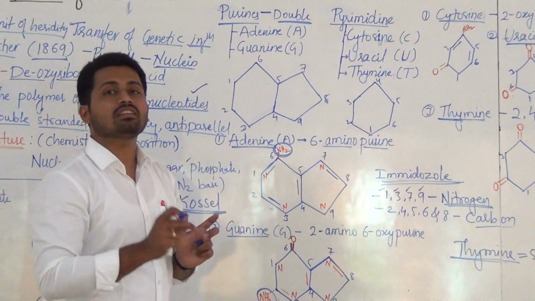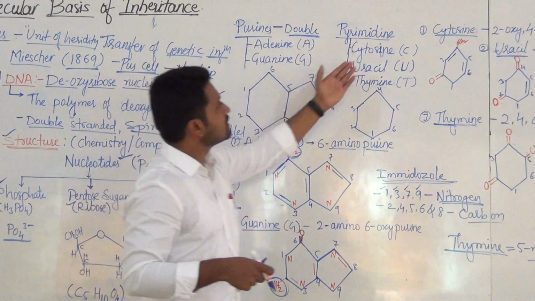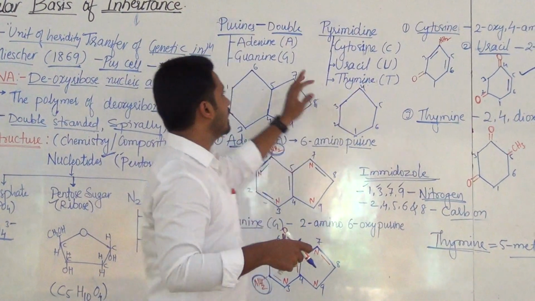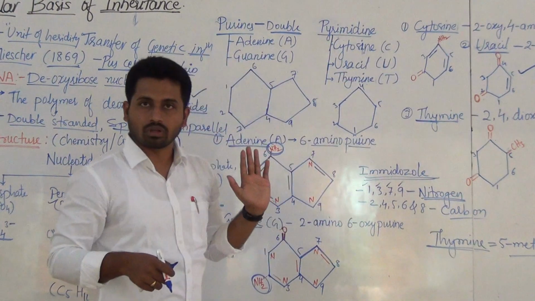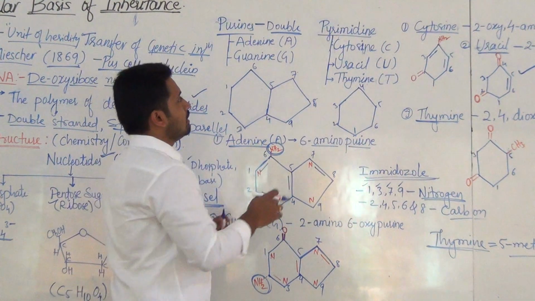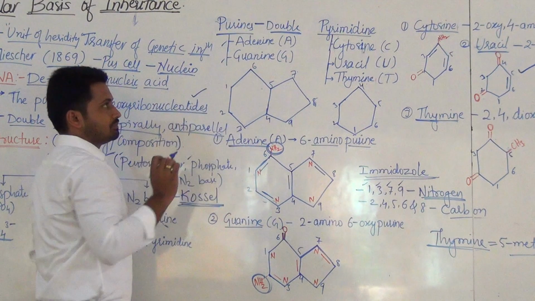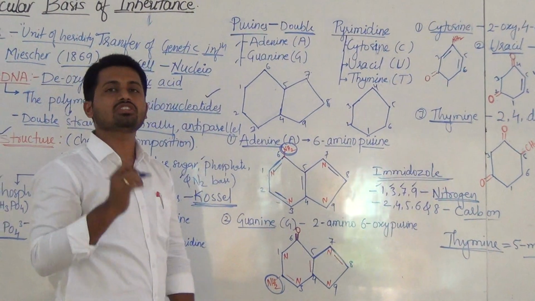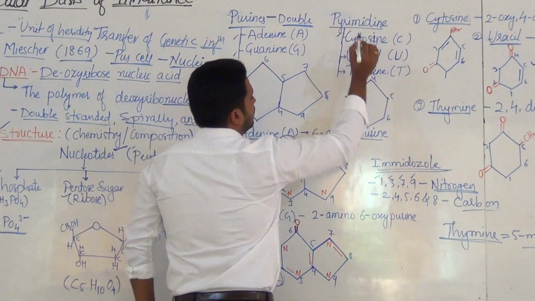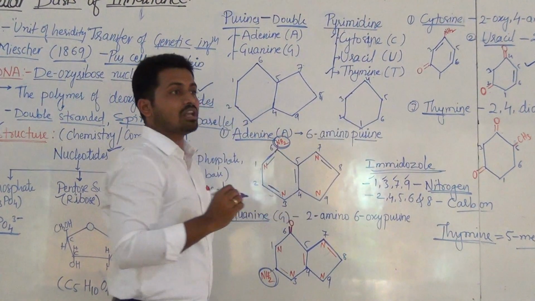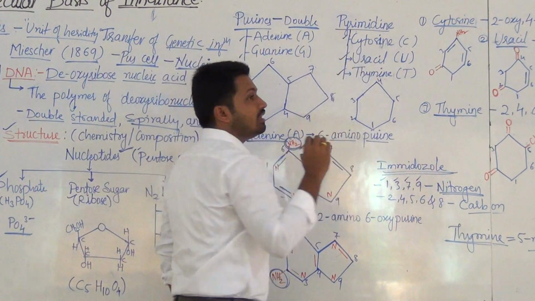Remember the standard abbreviations: A, G, C, U, T. Now what is the difference? In DNA, adenine and guanine are both present, and cytosine and thymine are present in DNA only. Uracil is present in RNA.